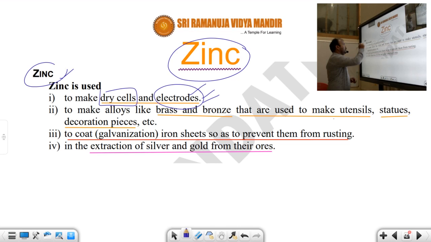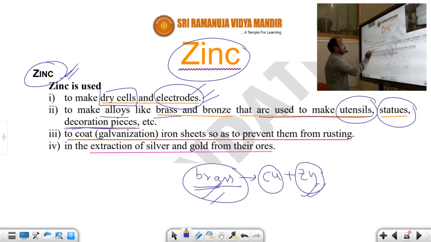And zinc is used to make alloys like brass. If you take brass, it is an alloy. It is made up of copper and zinc. Not only copper, it also contains zinc. So this is the brass. In alloy formation, we mainly use zinc with copper for brass and bronze. For which purpose do we use these alloys? To make utensils, statues and decoration pieces.